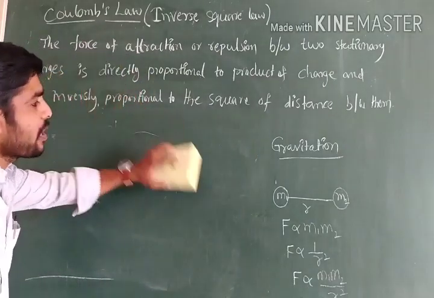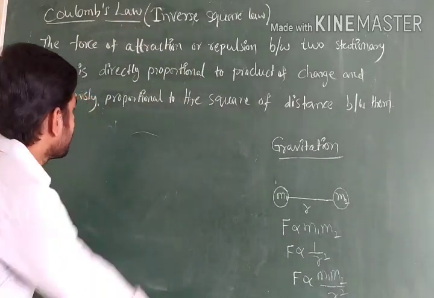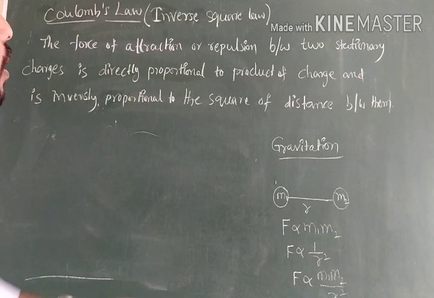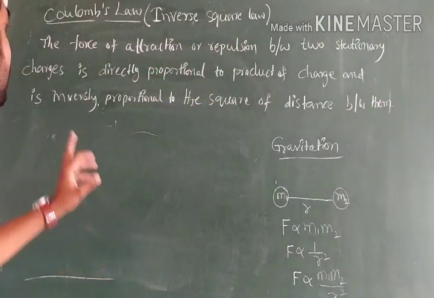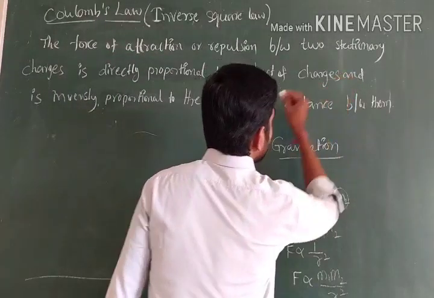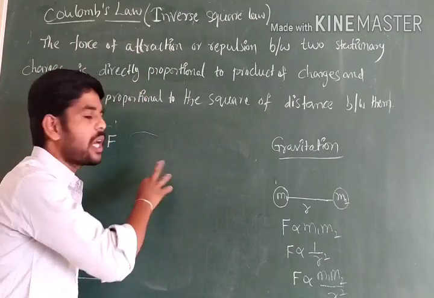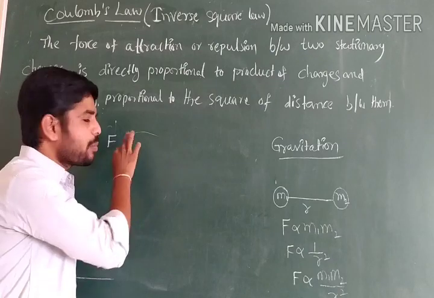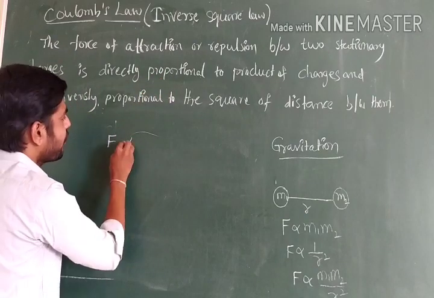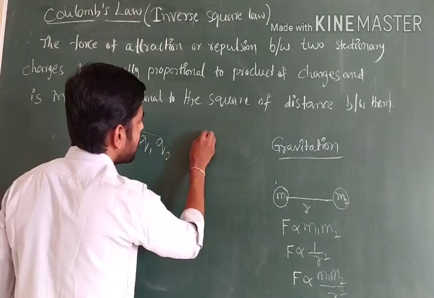Compared to the gravitation relation, Coulomb's law, or the inverse square law, says the following. Read this definition once: the force of attraction or repulsion between two stationary charges is directly proportional to the product of the charges. The force of attraction or repulsion depends on the charges. If both are positive, they repel each other. If they are unlike charges, they attract each other. The relation given is F is directly proportional to Q1 Q2. Let's say we are taking two charges.